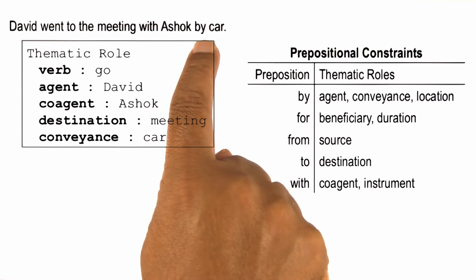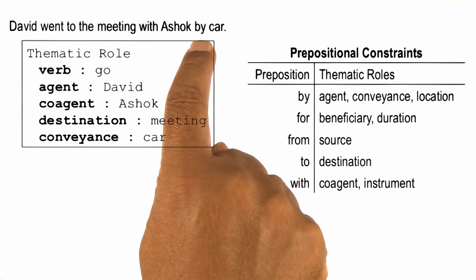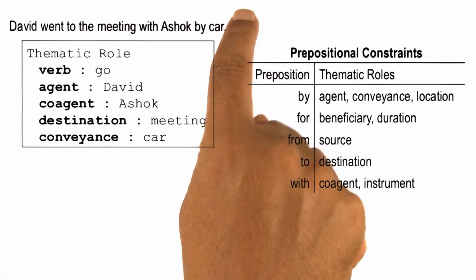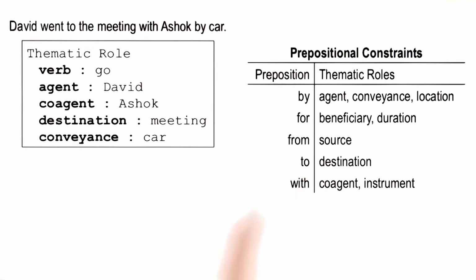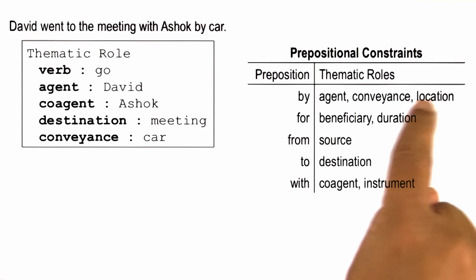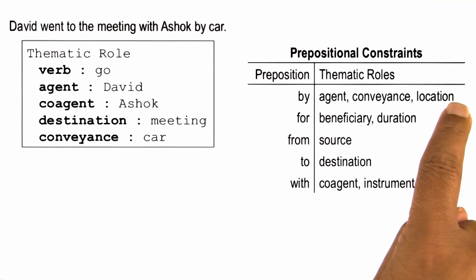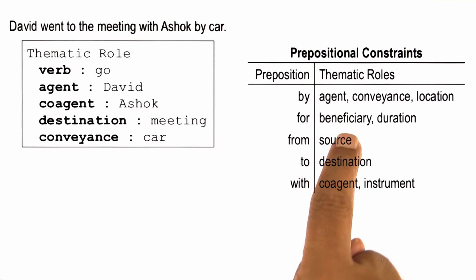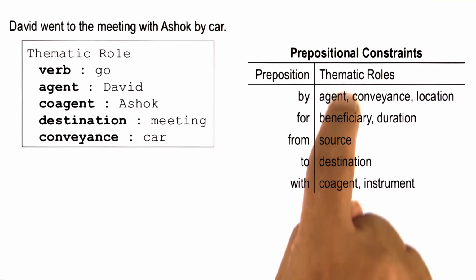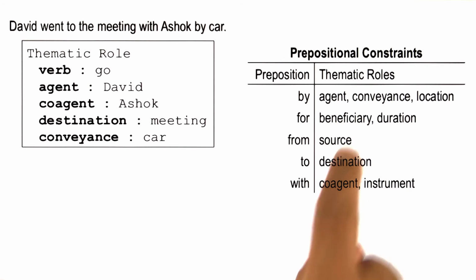So the moment we see by here, we know that whatever is going to come after by, the car, can be an agent, or a conveyance, or a location. Note again that the categories we are using here are semantic categories. We are not saying noun or verb or anything like that. What we are saying here is beneficiary and duration and source, which are semantic categories that allow us to draw inferences.